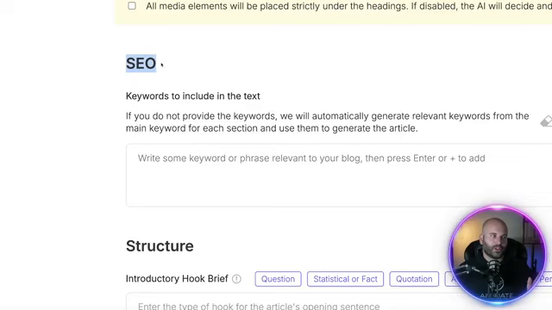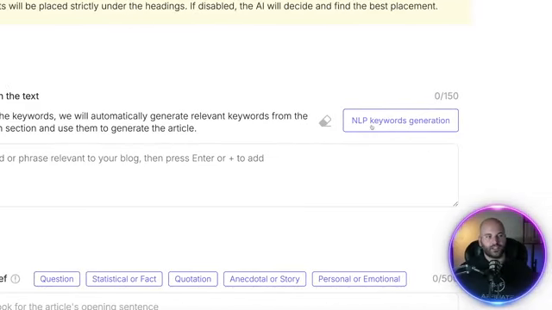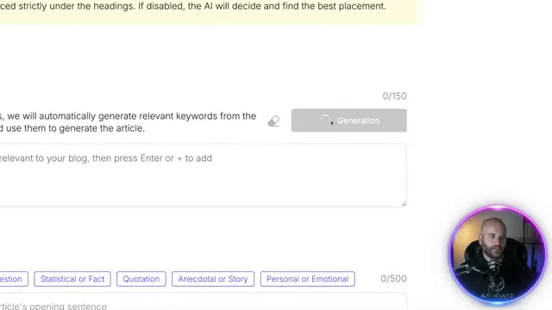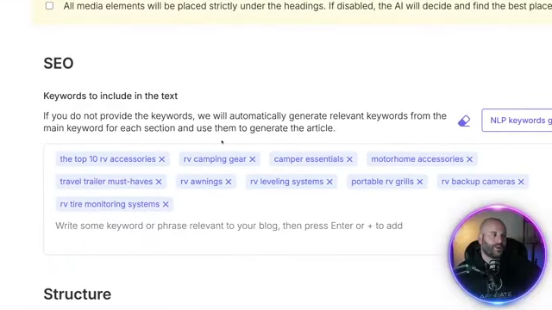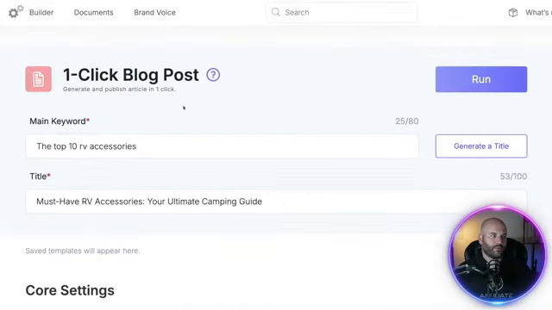And then this is probably one of the most important parts when it comes to SEO. What it does is it inserts NLP keywords and it generates them with AI and puts them in here. So if I click this button right here, you're going to see it generate. Now, what are NLP words? They're basically related keywords to your term that you want to rank for, your main keyword.